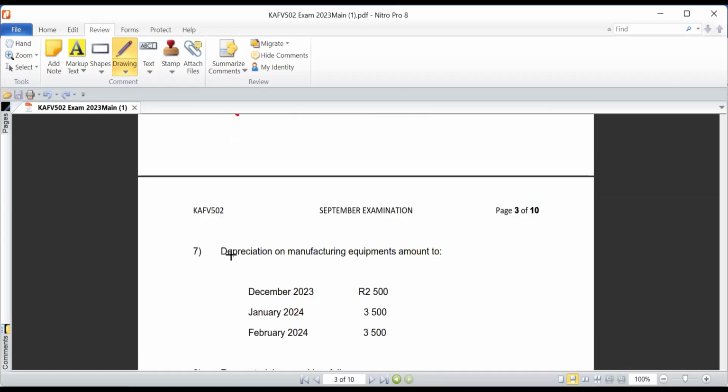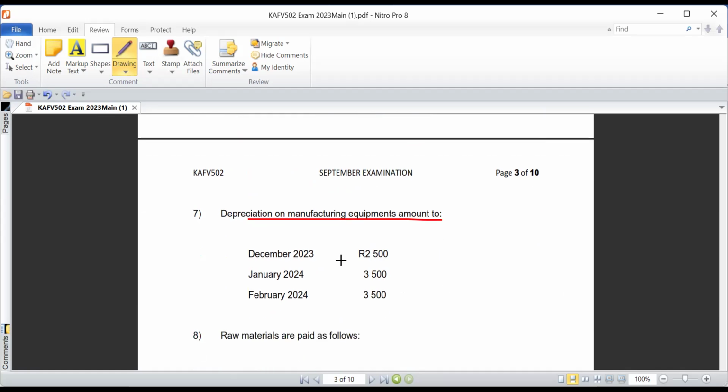And then on information number 7, we are told that depreciation on manufacturing equipment amounted to, for the month of December, 2.5. For the month of January, we are given 3.5. And then for the month of February, we're given 3.5. So these depreciations, especially for Jan and Feb, should be subtracted from those production overheads that we calculated earlier. Meaning to say for the month of Jan, it was 21,000. So we take that 21,000 and subtract 3.5. Meaning the balance for production overheads is supposed to be 17,500 for the month of Jan.